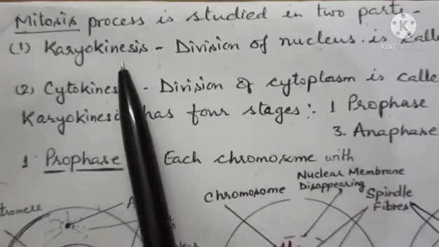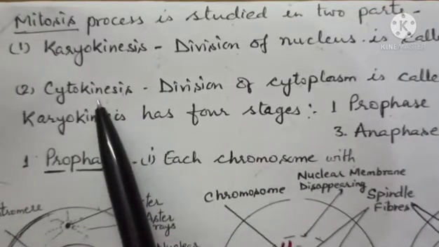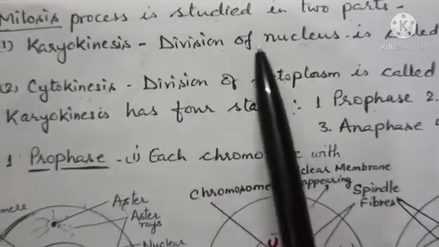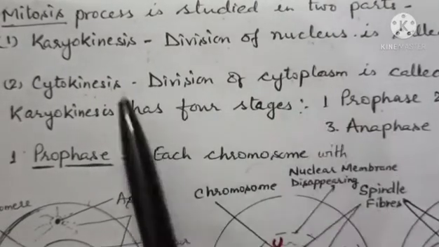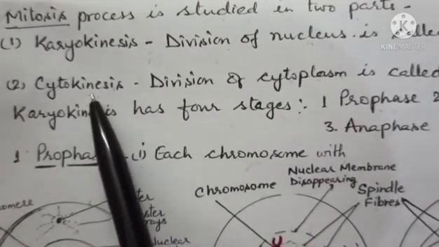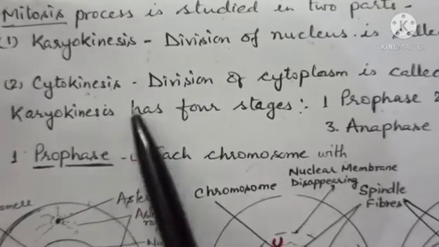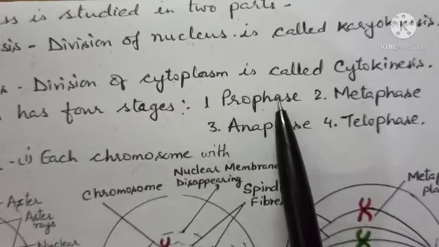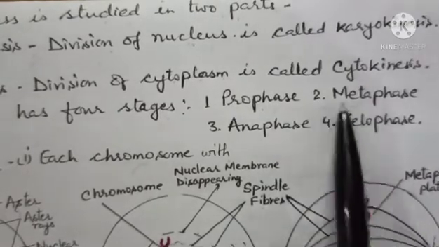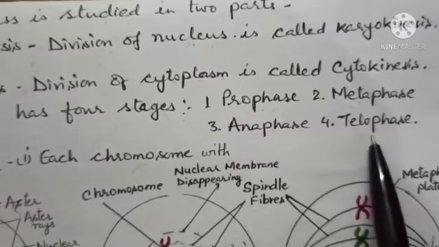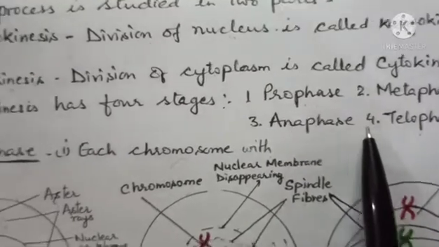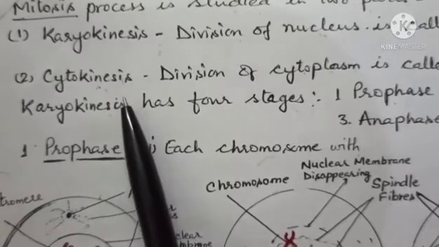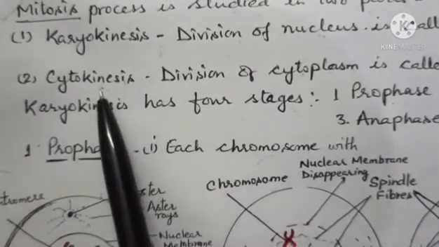The process of mitosis is studied in two parts. First is called karyokinesis and second is called cytokinesis. What is karyokinesis? Division of the nucleus is called karyokinesis, while division of the cytoplasm is called cytokinesis. Karyokinesis again has four stages: first is prophase, second is metaphase, third is anaphase, and fourth is telophase. Always remember, first karyokinesis takes place, which is always followed by cytokinesis.